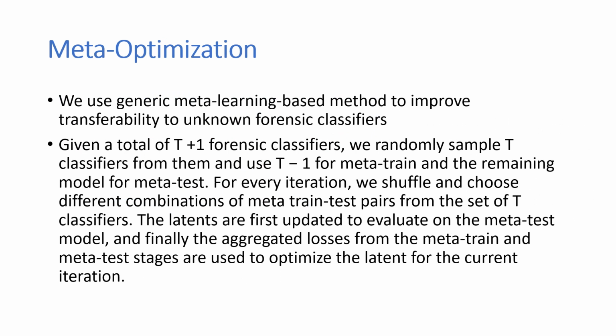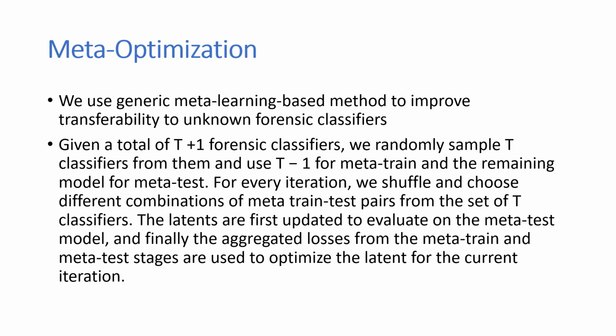Now, we discuss our meta-optimization based approach that results in improved transferability. We use a generic meta-learning based framework to improve the transferability. Specifically, given a total of t+1 forensic classifiers, we first randomly sample t classifiers and use t-1 classifiers for meta-train.